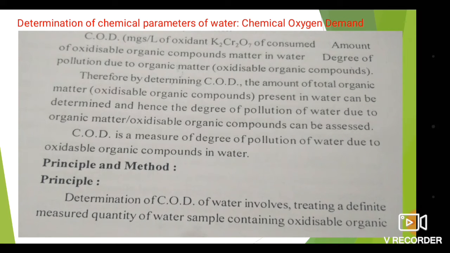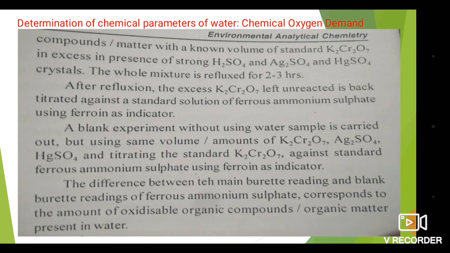So what is the principle for the determination of COD of water? Determination of COD of water involves treating a definite quantity of water sample containing oxidizable organic matter with a known volume of standard K2Cr2O7 in excess, in the presence of strong H2SO4 and Ag2SO4 as well as HgSO4 crystals. The whole mixture is refluxed for 2 to 3 hours. After refluxing, the excess K2Cr2O7 left unreacted is back titrated against a standard solution of ferrous ammonium sulfate using ferroin as an indicator.